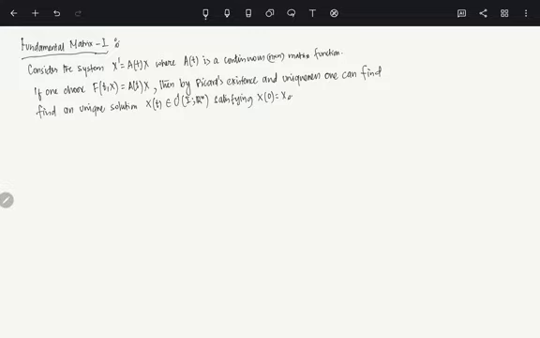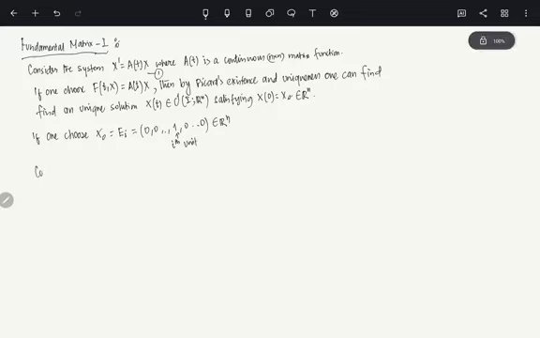Clear? Now, for this system, let's just call this system 1. Now, this x naught is in R^n. If one chooses the vector x naught to be, let's say, e_i, what is e_i? It is nothing but the unit vector: 0, 0, 1 in the ith position, and then 0, 0, 0, 0. Let's say this is an element in R^n. So basically this is the ith entry, the ith unit vector.